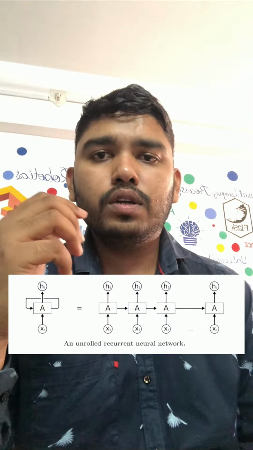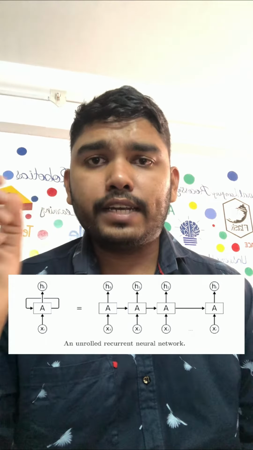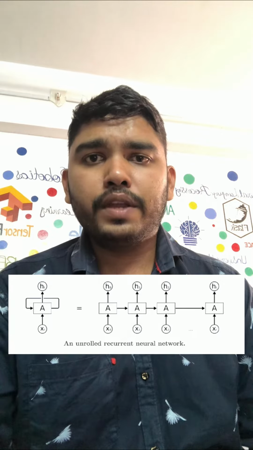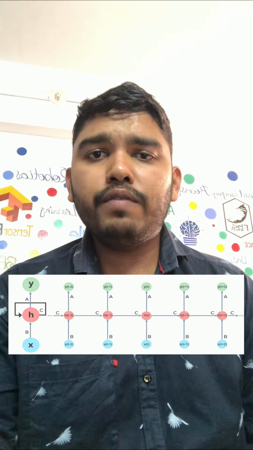So RNN does exactly the same thing. It teaches the machine how to understand the entire sentence sequentially, right? So basically, RNN is a neural network with a loop. So when we unroll the entire RNN, it's like a chain in which we pass each word at t timestamp, along with the output of previous timestamps.